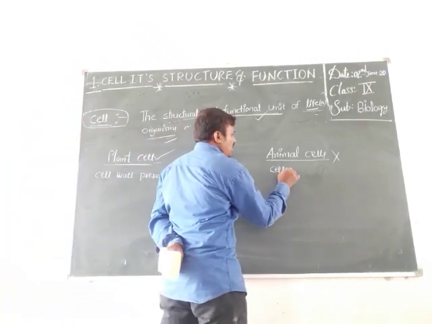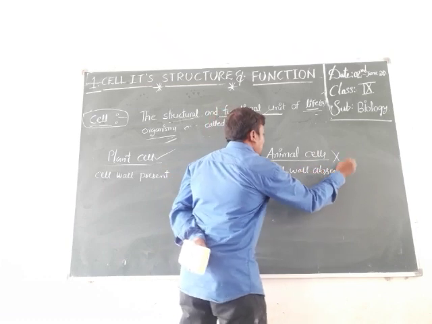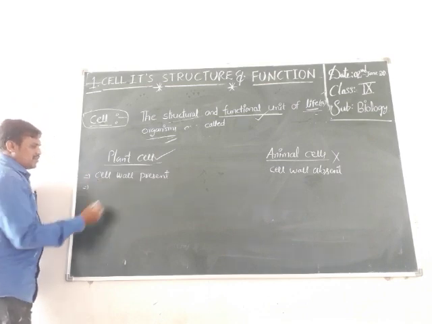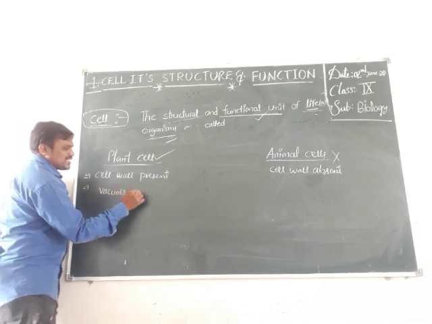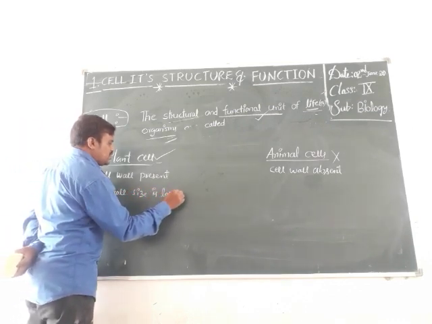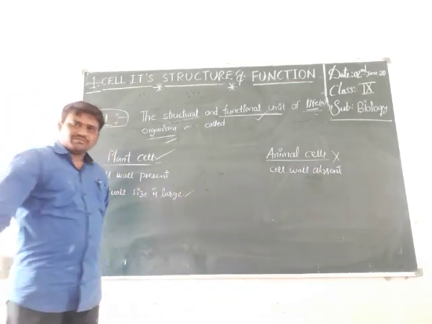The cell wall is absent in animal cell. The second point is vacuole size. Vacuole size is large in plant cell.